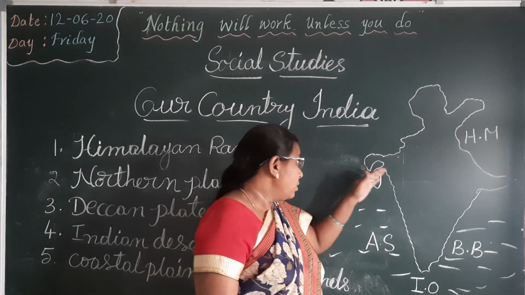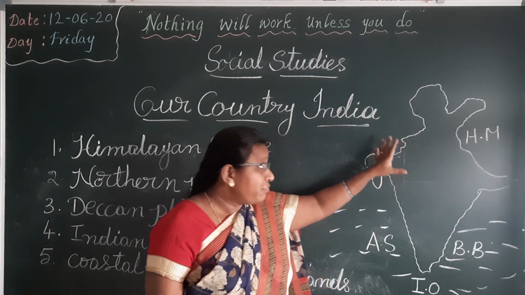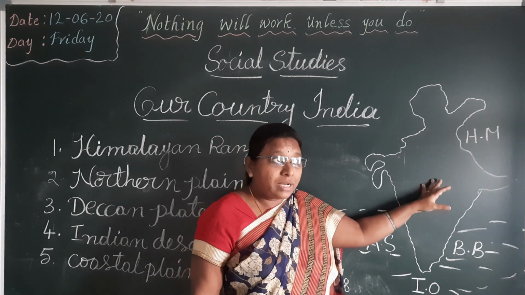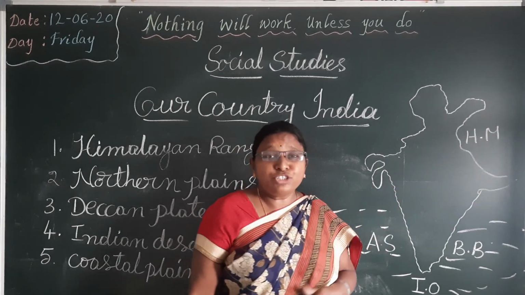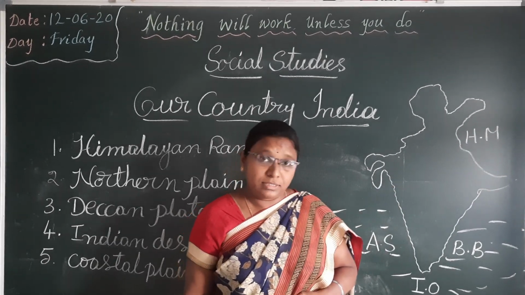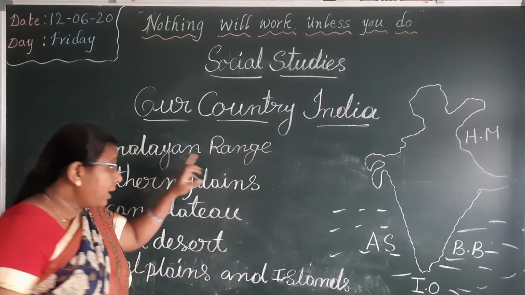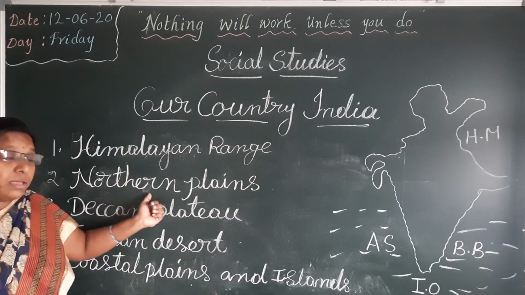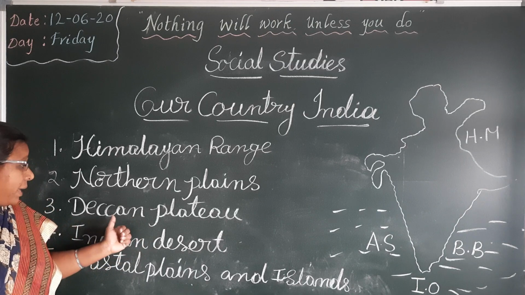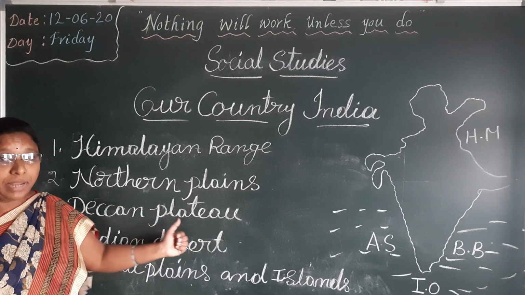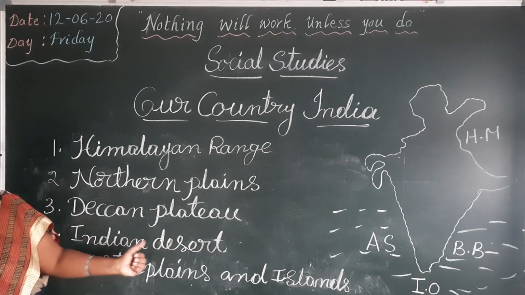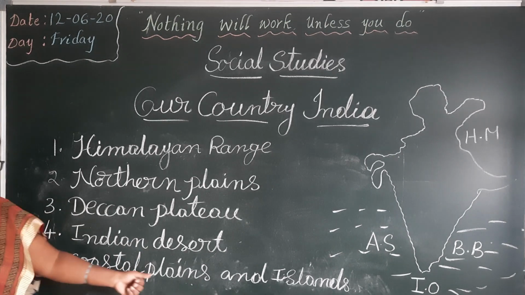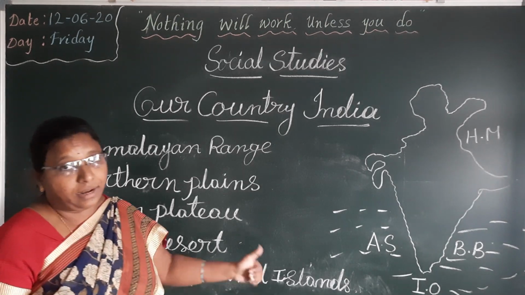After that we learned physical features of India. India is divided into 5 physical regions. There are Himalayan range, Northern Plains, Peninsula Plateau or Deccan Plateau, Indian Desert and coastal plains and islands.